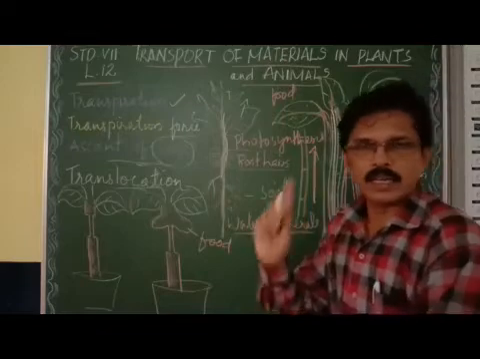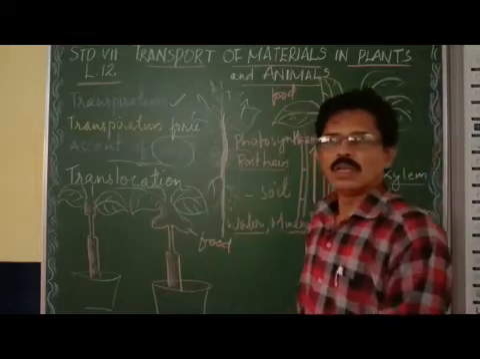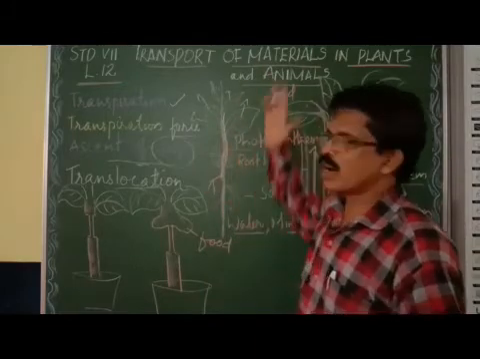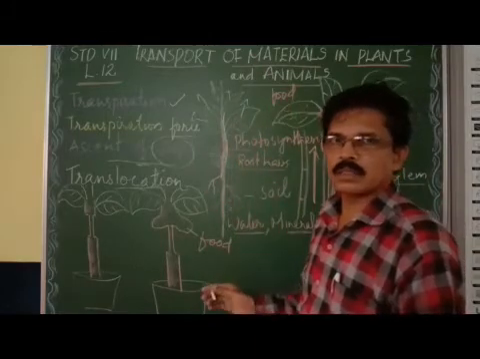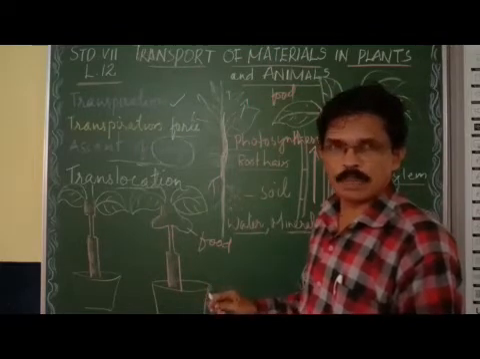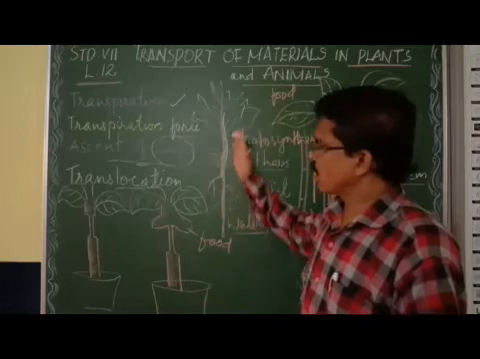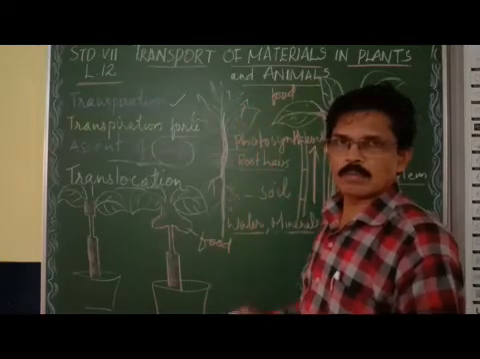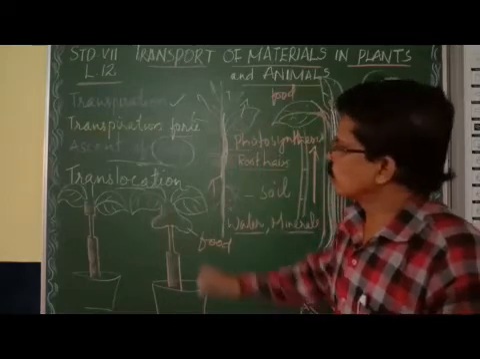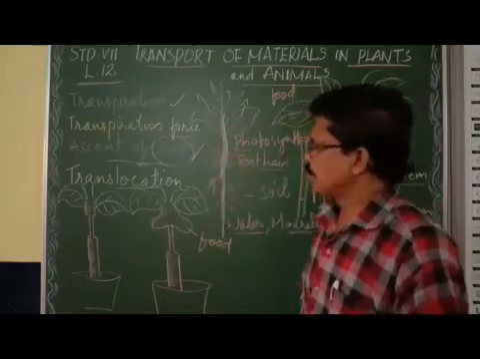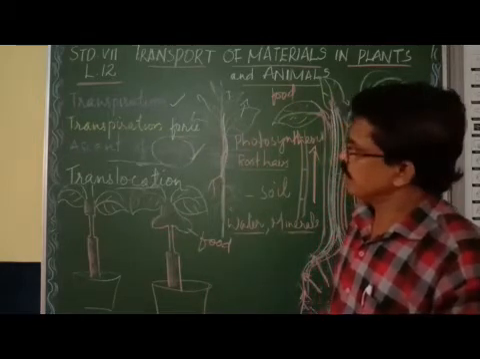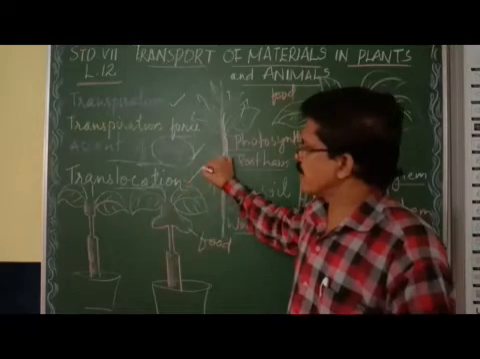Now it is very clear. What is ascent of sap? It is the upward movement of water and minerals, the sap. So the movement of water and minerals through the xylem in the upward direction is called ascent of sap. So now you have to read ascent of sap. Clear, everybody? Now in the next part we are studying translocation.